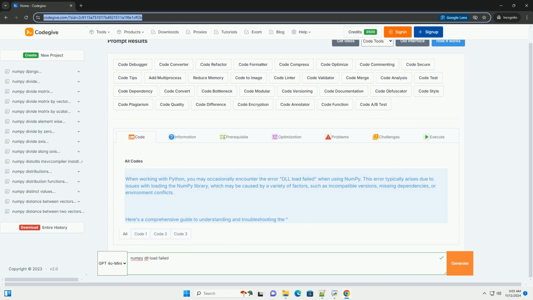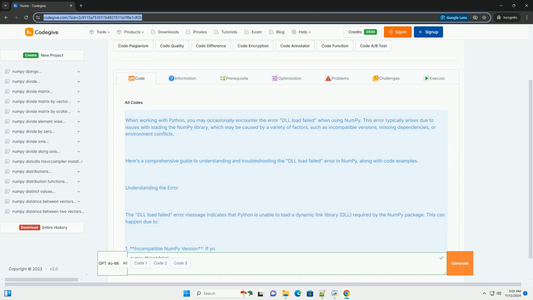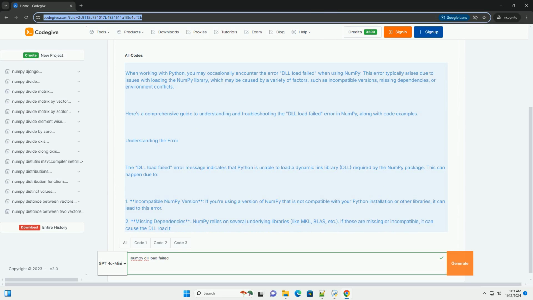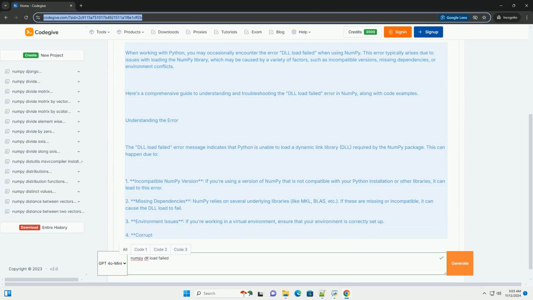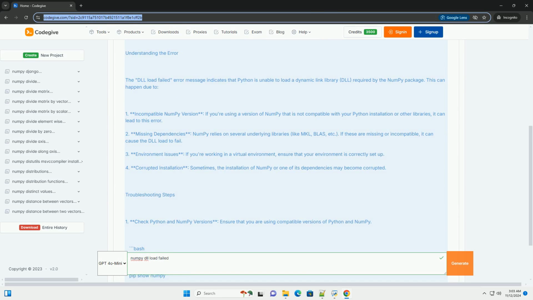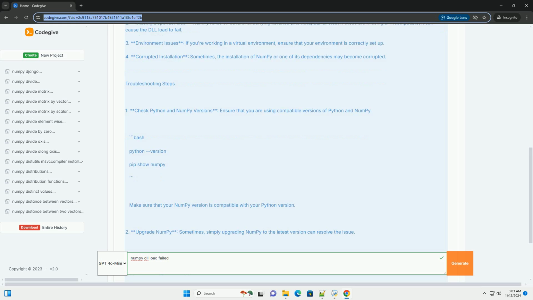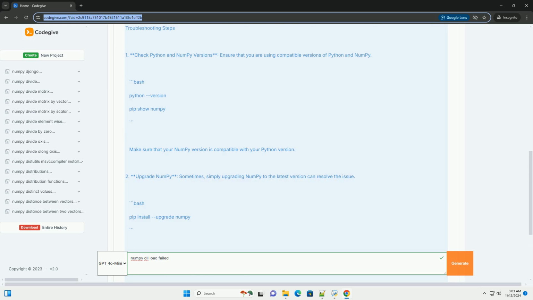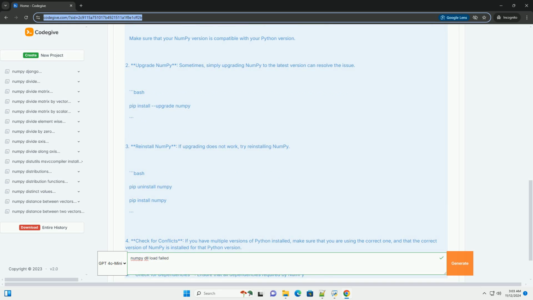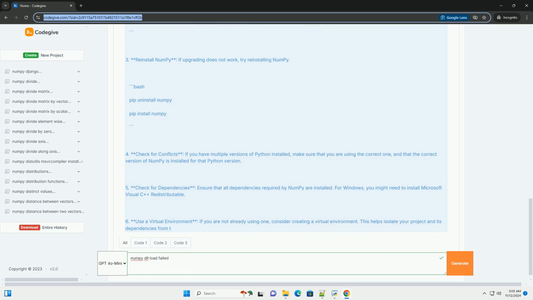When working with Python, you may occasionally encounter the error "DLL load failed" when using numpy. This error typically arises due to issues with loading the numpy library, which may be caused by a variety of factors, such as incompatible versions, missing dependencies, or environment conflicts. Here's a comprehensive guide to understanding and troubleshooting the DLL load failed error in numpy, along with code examples.